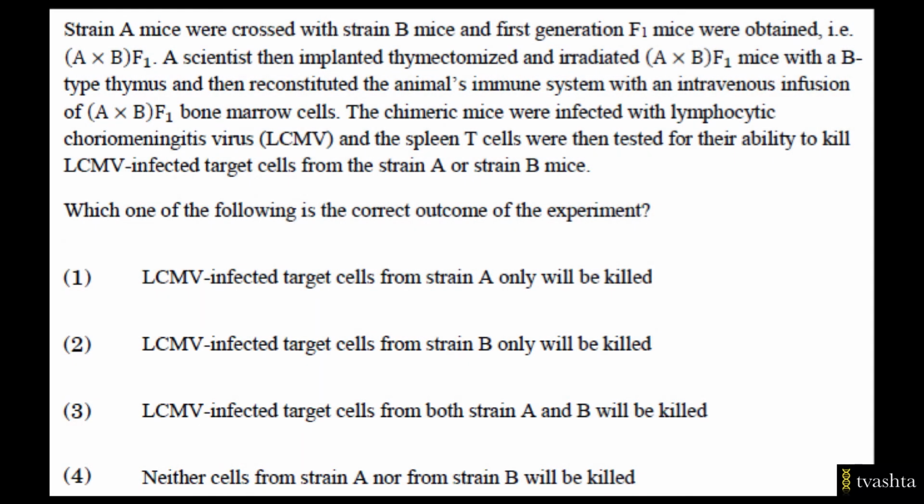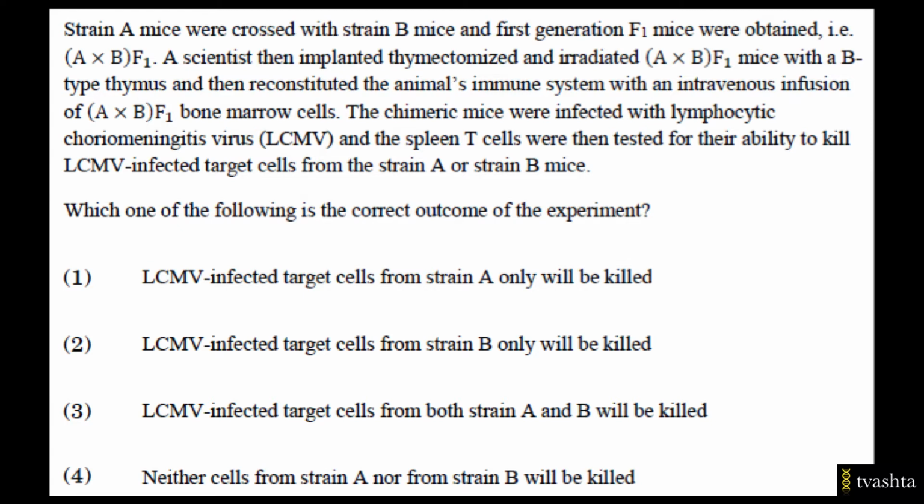This question is from the CSIR NET 2019 paper, section B. Strain A mice were crossed with strain B mice and first generation F1 mice were obtained, that is A cross B F1. A scientist then implanted thymectomized and irradiated A cross B F1 mice with a B type thymus and then reconstituted the animal's immune system with an intravenous infusion of A cross B F1 bone marrow cells.